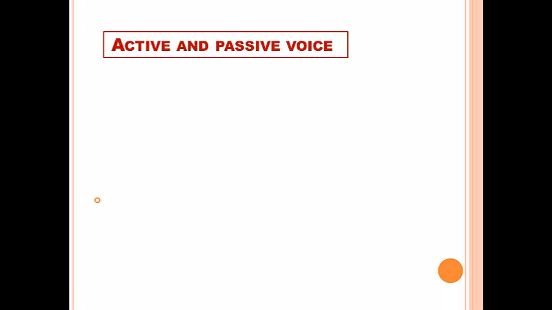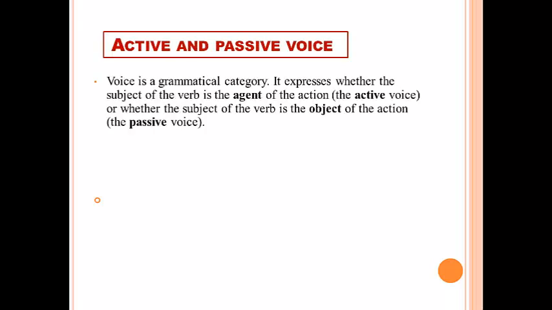Active and passive voice. Voice is a grammatical category. It expresses whether the subject of the verb is the agent of the action, the active voice, or whether the subject of the verb is the object of the action, the passive voice.